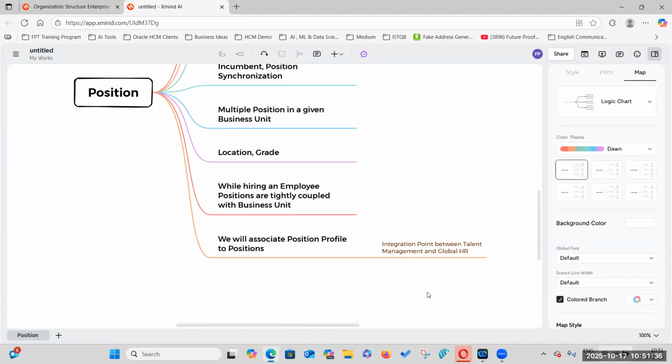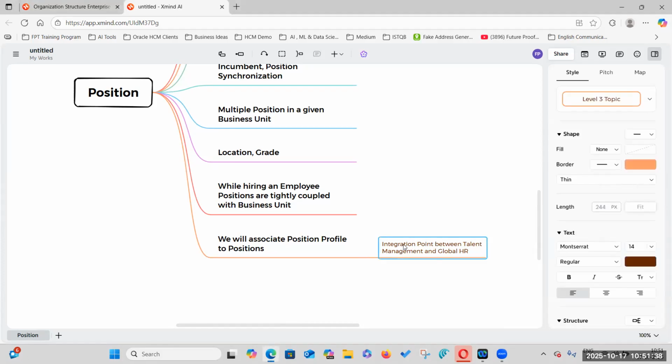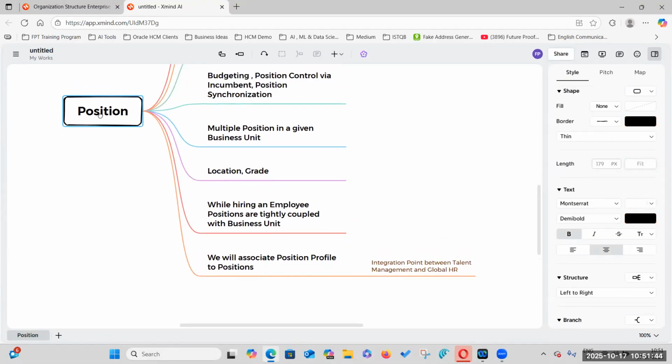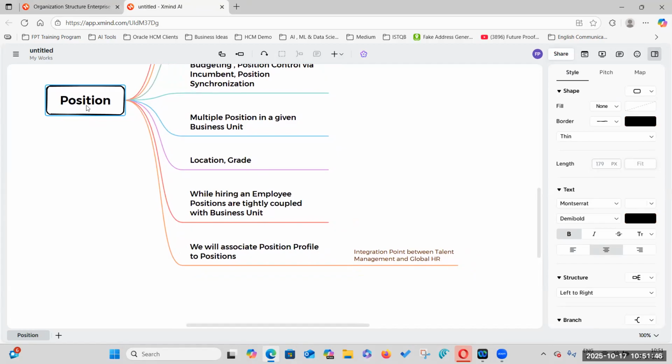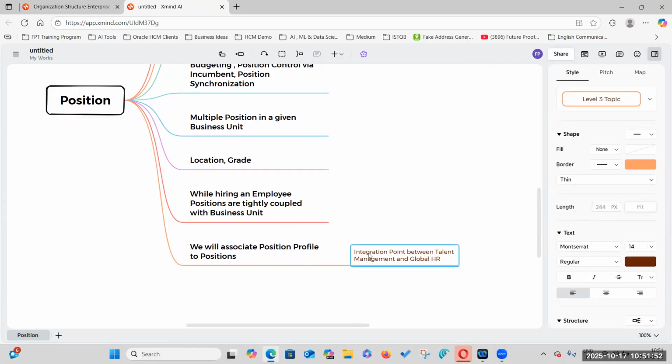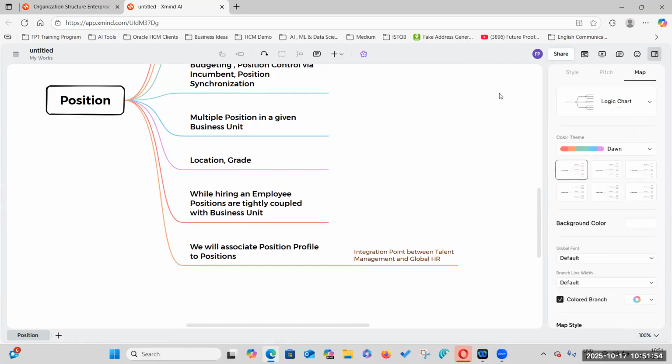Okay. Yeah. So it's an integration point between the talent management module and the global HR module, because this particular position might be used in ORC. At that time, it is an integration point between global HR, talent management, and ORC. But right now, we are not discussing ORC because it is not in our scope.